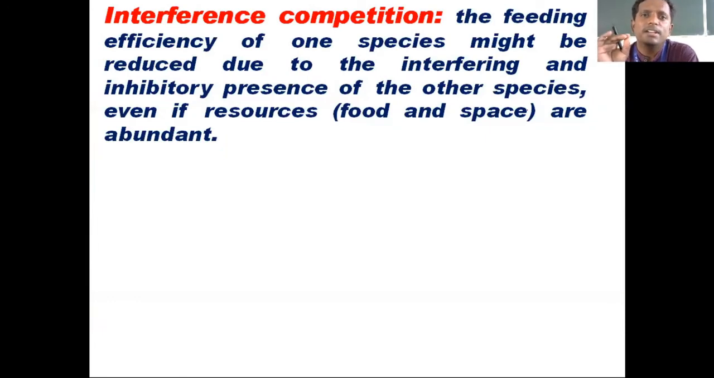There is a concept in interference competition. Interference competition, it can be a 2-mark question. The feeding efficiency of one species might be reduced due to the interfering and inhibitory presence of the other species, even if resources, that is food and space, are abundant.